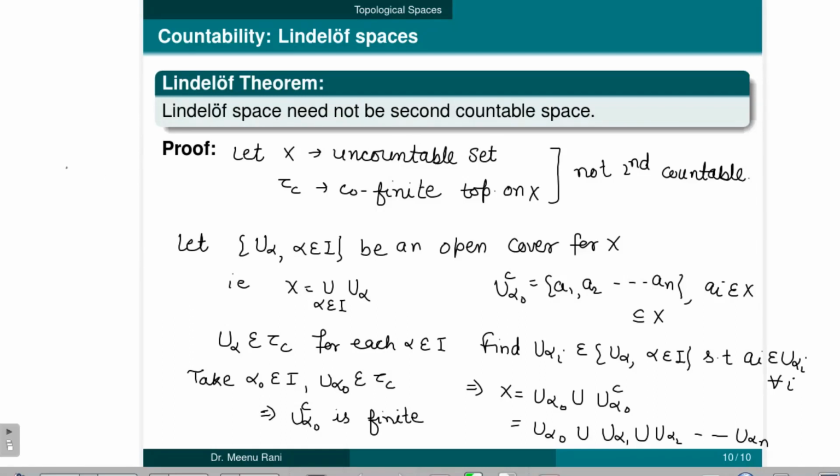Now in a topological space, if it is second countable, then this implies first countability, and it also implies the Lindelof space, and it also implies separability.